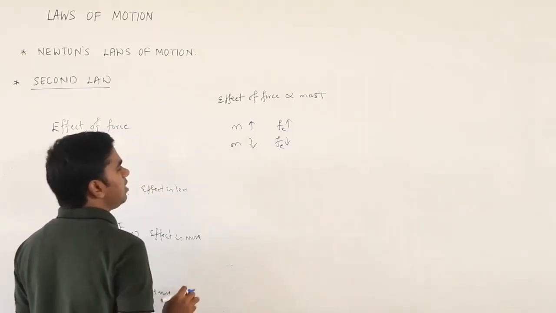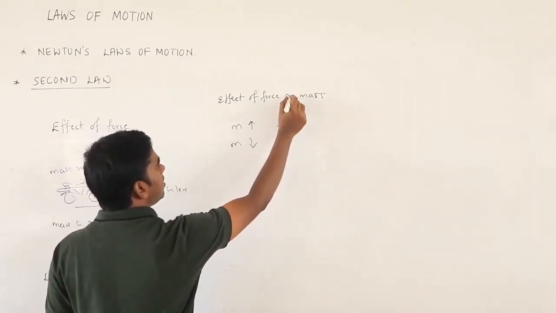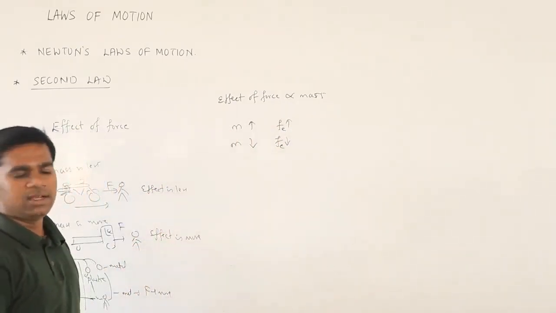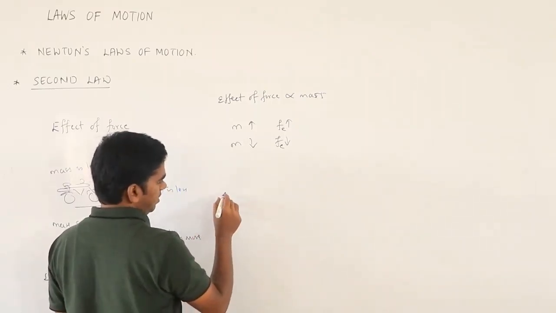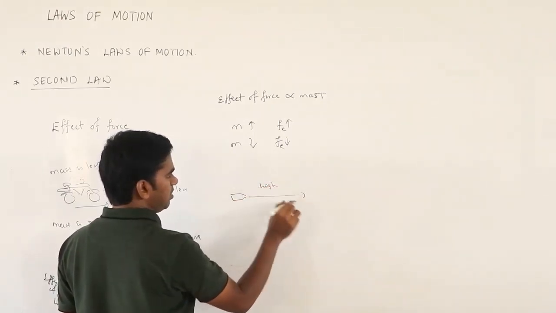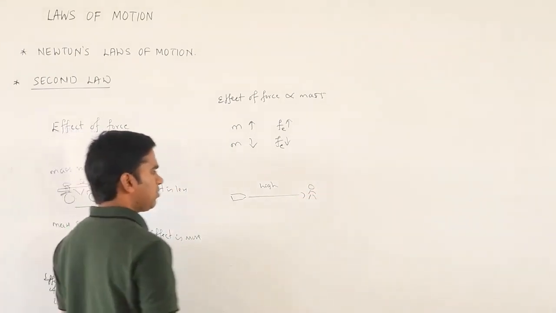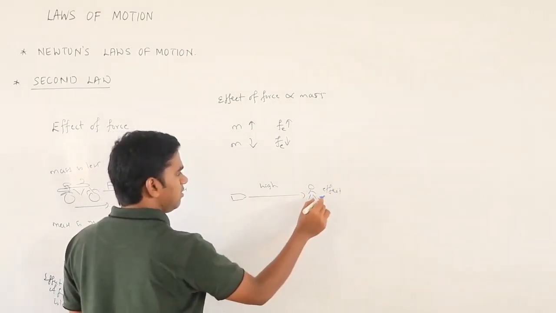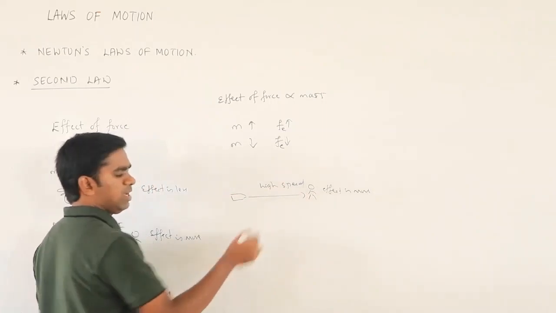So that means what? The effect of force depends on the mass. How does it depend? It's directly proportional to mass. Similarly, it may depend on one more thing. Suppose a bullet is shot with a high speed, and a person is standing over here. Now what will happen? The effect is, you will die. So the effect is more, because of high speed or high velocity.